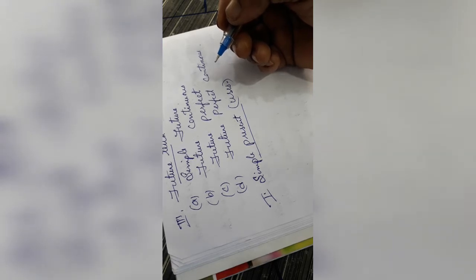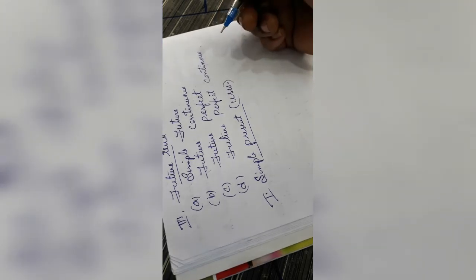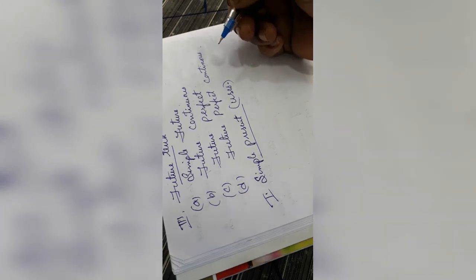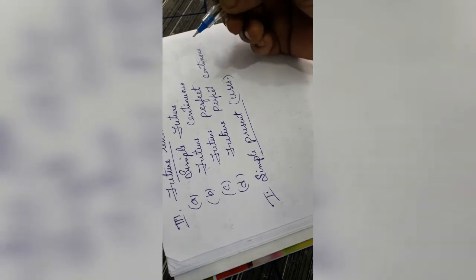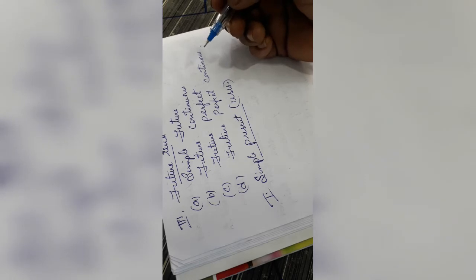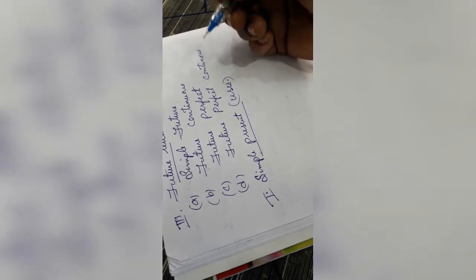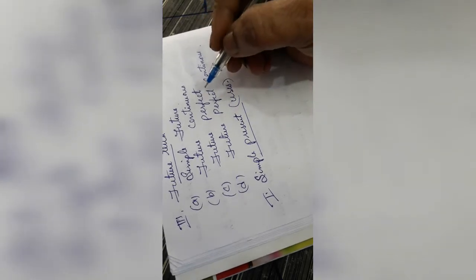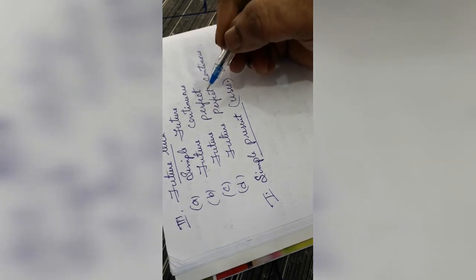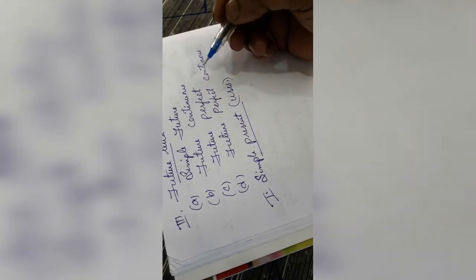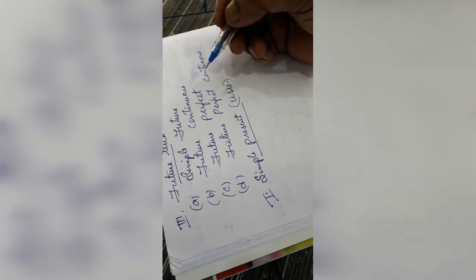Future actions means near planned futures. The action which is not planned is not used, but the near future action which is planned is used as simple present tense. Okay? Next, it is used for announcements also. Now let us see the uses of simple present tense.